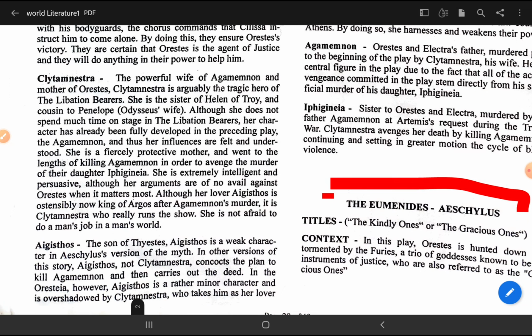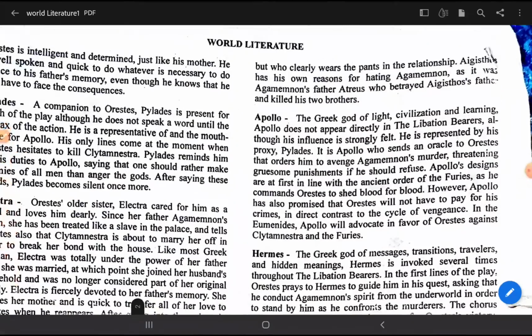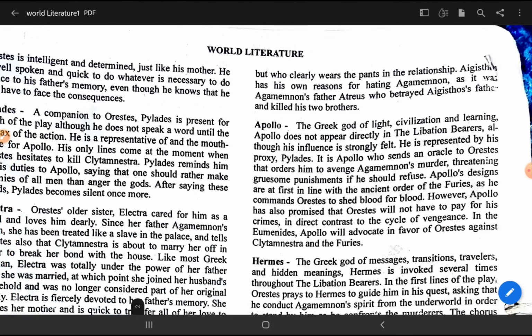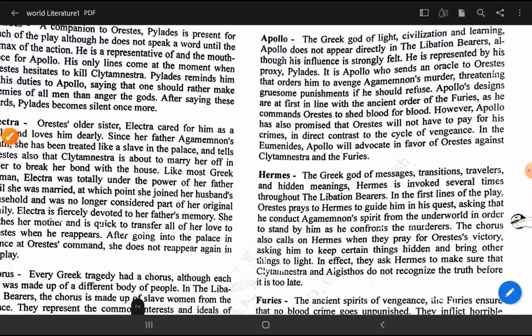Next is Aegisthus. Who is Aegisthus? Aegisthus is the son of Thyestes. Aegisthus is a weak character in this version of the myth. Those who are weak or minor characters, we can leave them easily. Okay, just remember only major and important characters. I don't want to confuse you by saying again and again to remember all the characters. No, only remember the major characters.